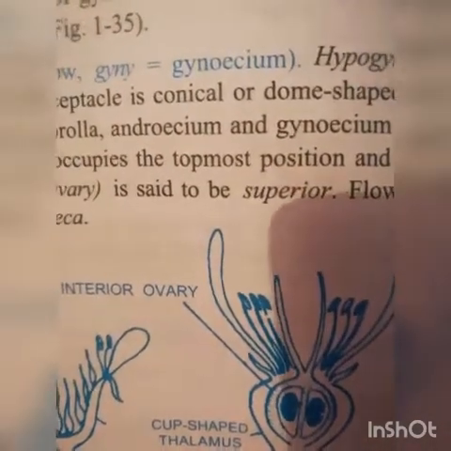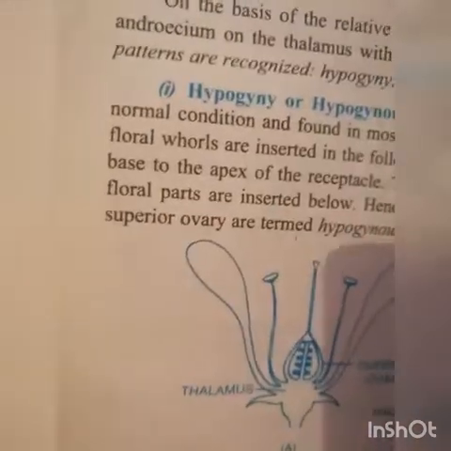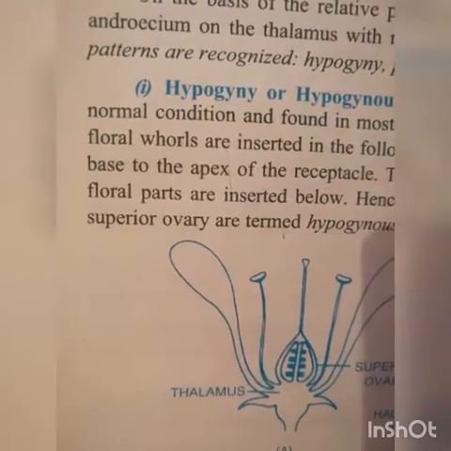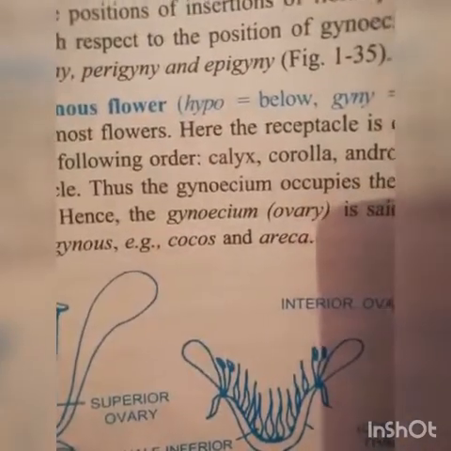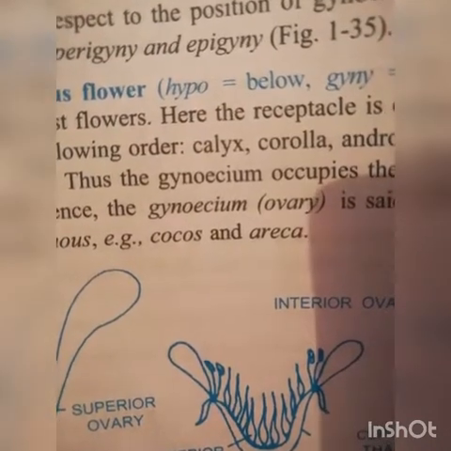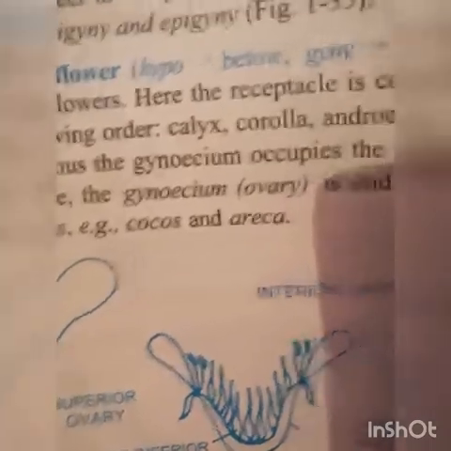Flowers with superior ovary are termed as hypogynous. Example, Cocos nucifera and Areca catechu.